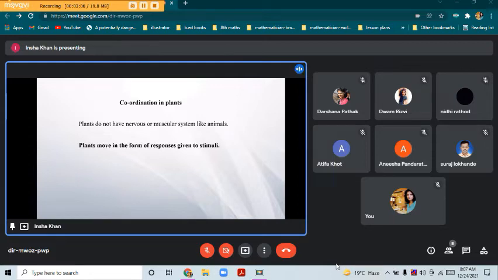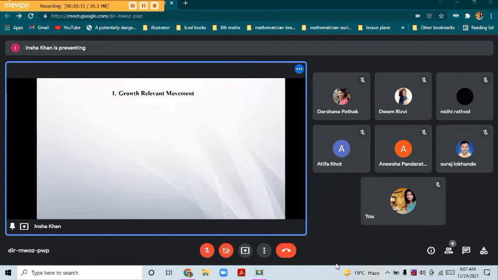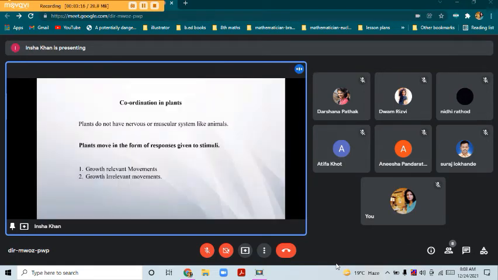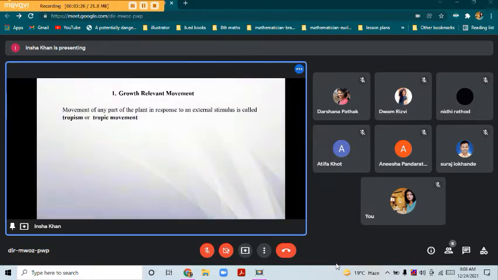So now if you look at these images, firstly we'll be learning two types: growth relevant movement and growth irrelevant movement. First let's see what is growth relevant movement. Movement of any part of the plant in response to external stimulus is called tropism or tropic movement. Now if you see the first image, what can you observe?